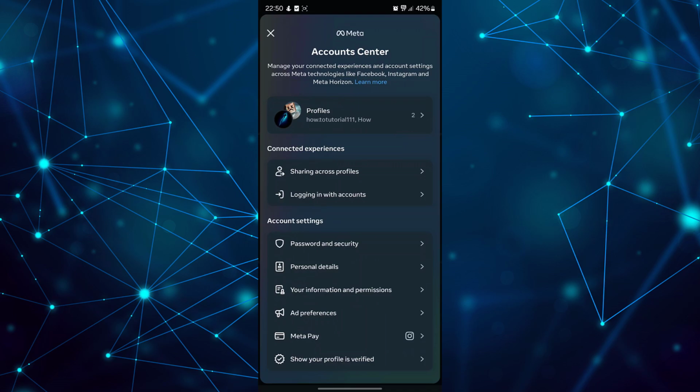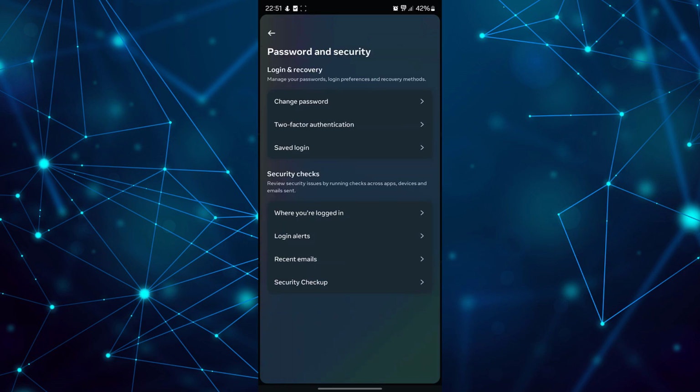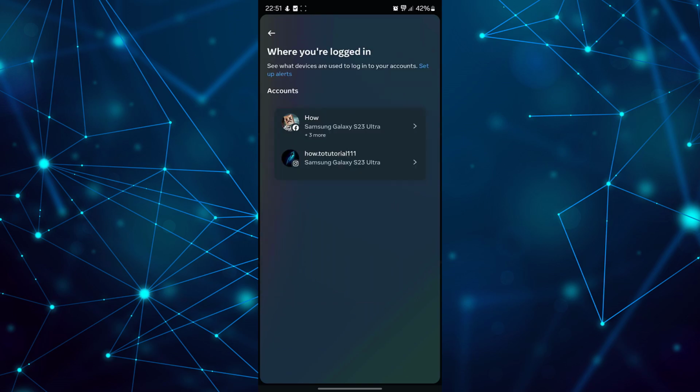Here, it is necessary to navigate down to the Account Settings tab. In that location, you click on Password and Security. Next, scroll down to the Security check and find the Where you're logged in and tap it.